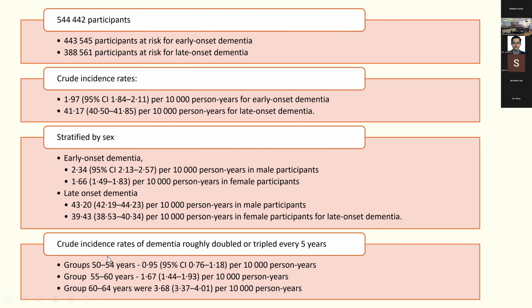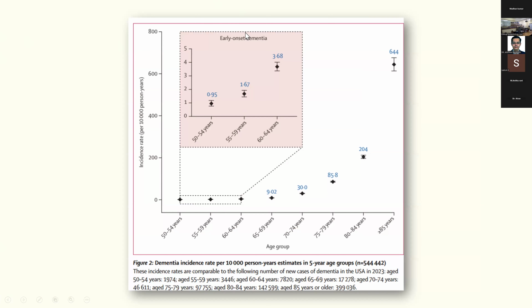The other thing is, if you look at the incidence rate based on the 5-year stratification, you can see that it's doubling. In 50 to 54, it was 0.95. In 55 to 59, it's 1.67. 60 to 64 is 3.68. So this is just a picture which shows that as you go up every 5-year age group, you can see a rise in the incidence of dementia.